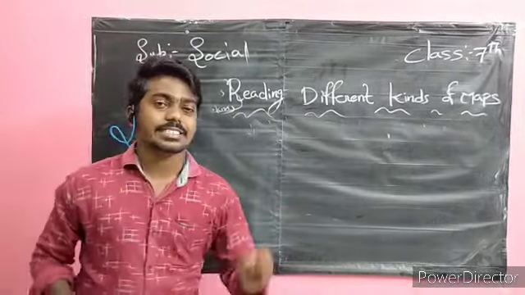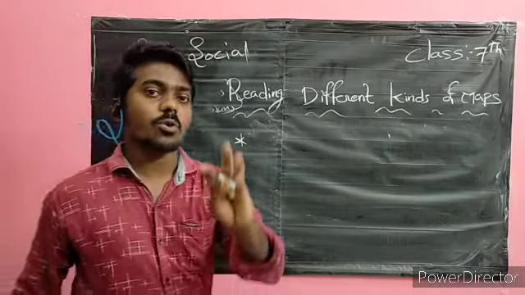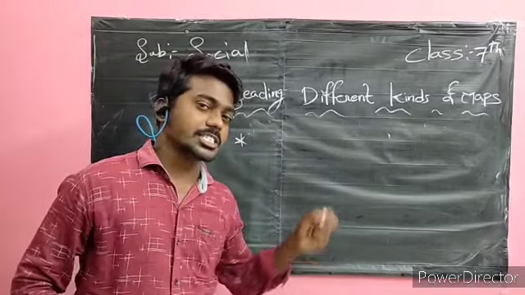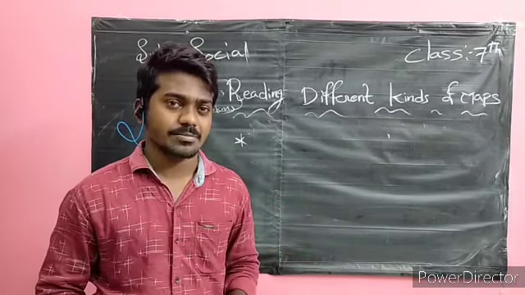In the textbook, they have given four pictures. Just now I told you the world has a lot of varieties.